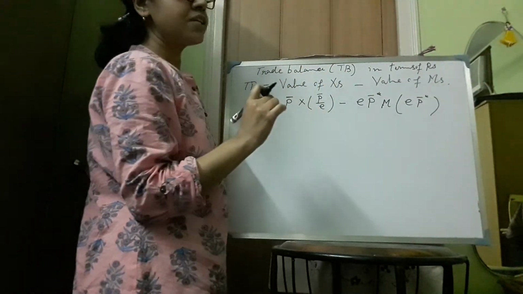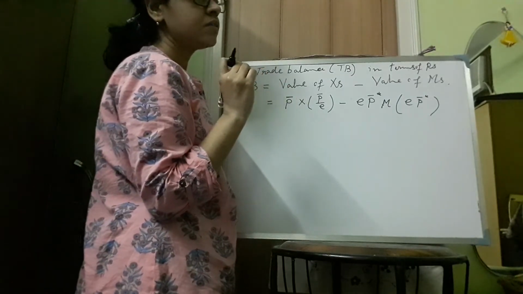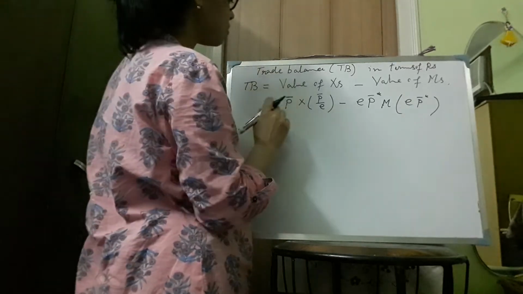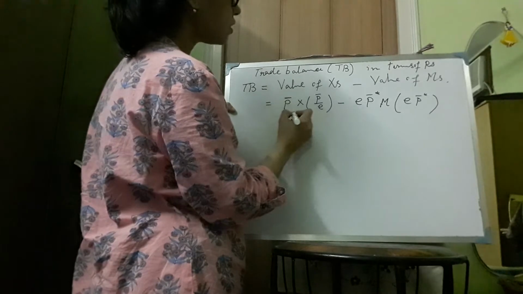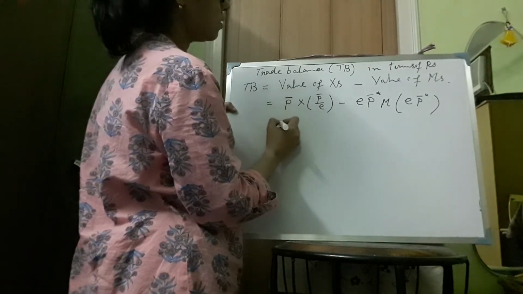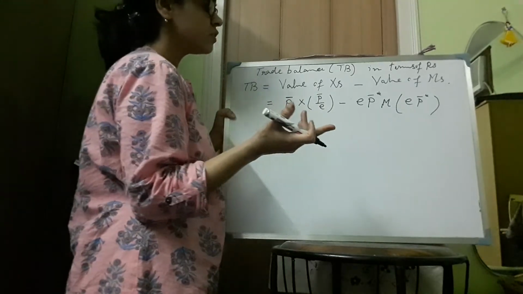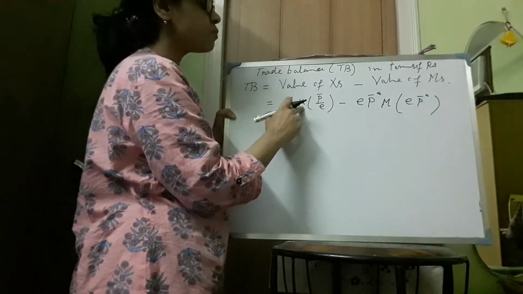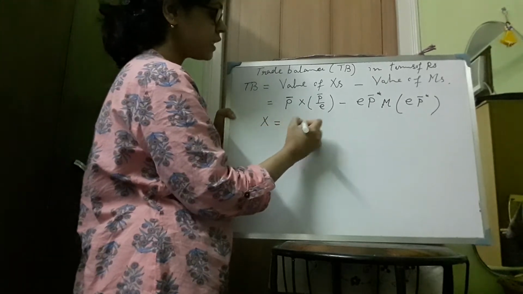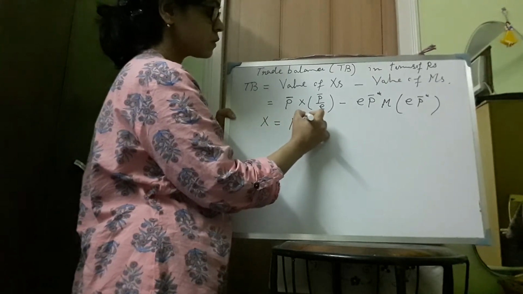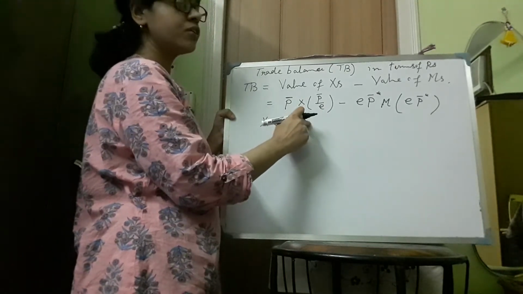The additional assumption here is that the trade balance is initially equal to 0. That is our additional assumption, the fourth assumption. Now this is the total export made by the home country, which is equal to the total import made by the foreign country, denoted by M star.